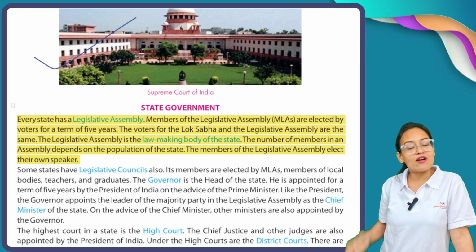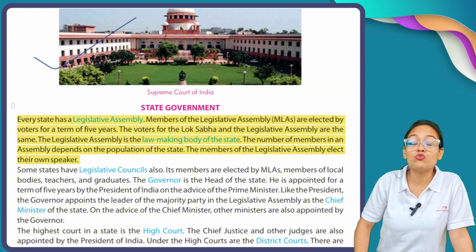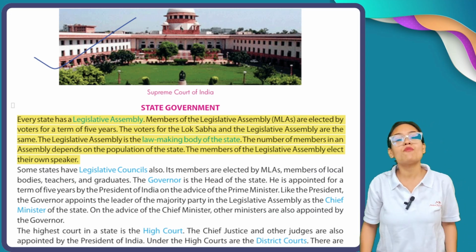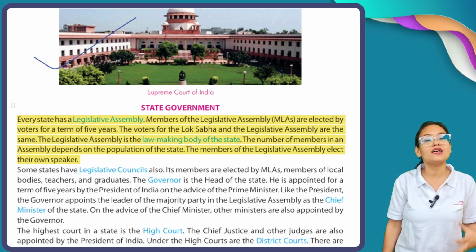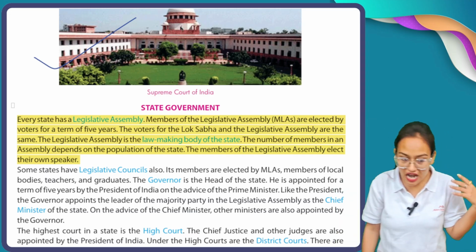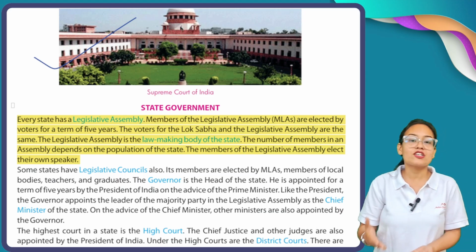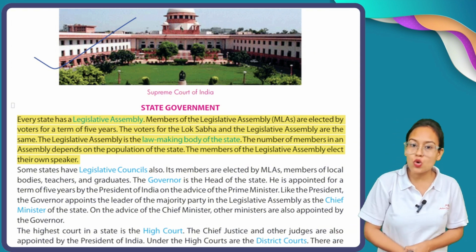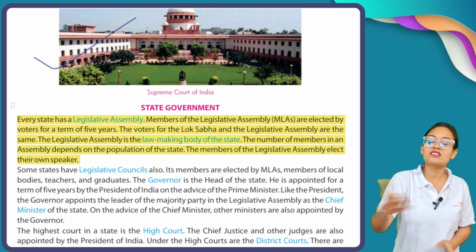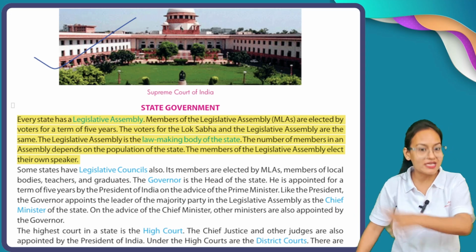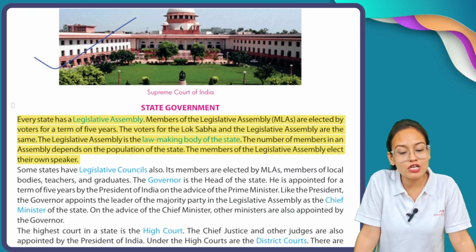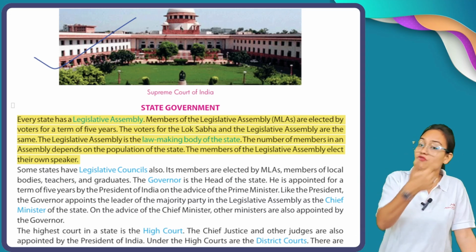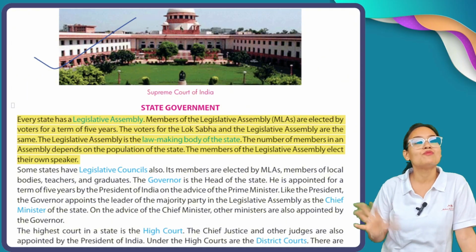Just like union government elections are contested at every 5-year interval, similarly, to form a state government, there is also an interval of 5 years. After each 5 years, new elections are contested for forming a state government in any state of India. So all the MLAs are elected through these state elections. The voters for the Lok Sabha and the Legislative Assembly are the same. If we compare the voters of the Lok Sabha and the voters of the State Assembly, both are the same.